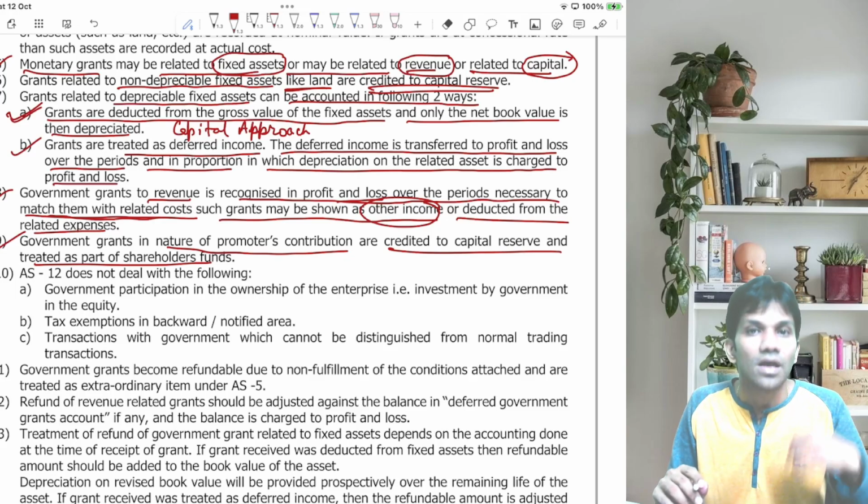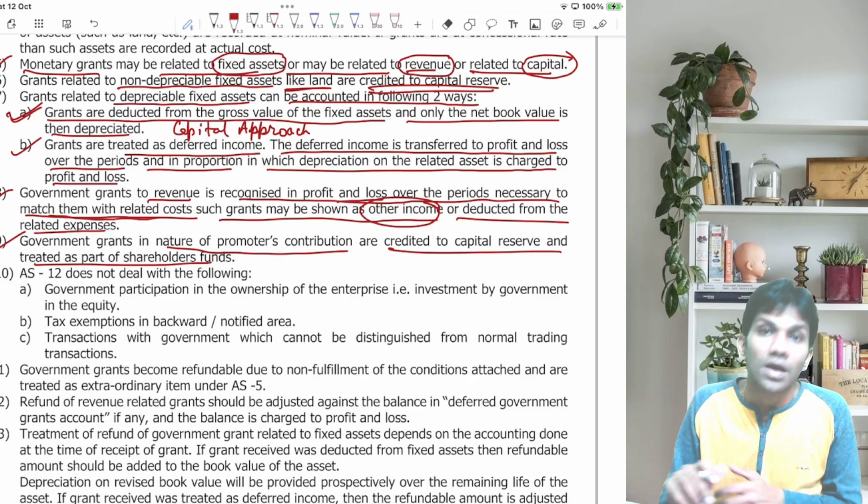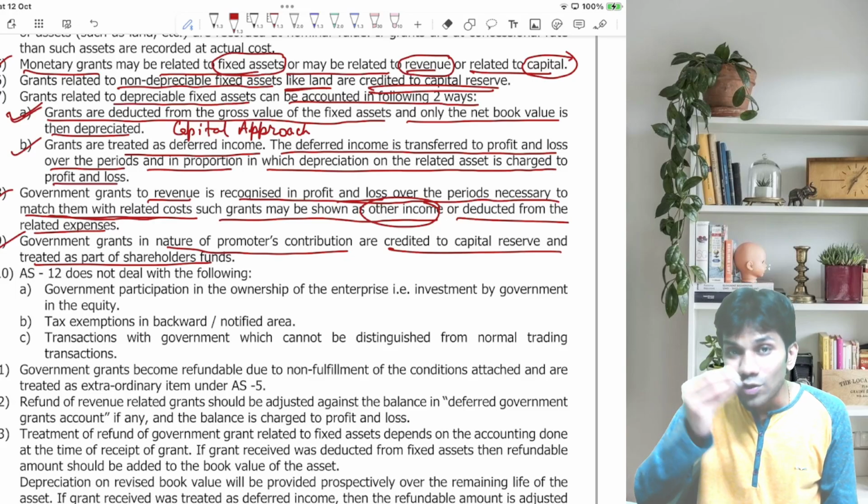Depreciable, non-depreciable. How many types of grants? Two types: monetary, non-monetary. How many types of accounting approach? Two approaches: capital approach, income approach. Now, let's go into one by one.